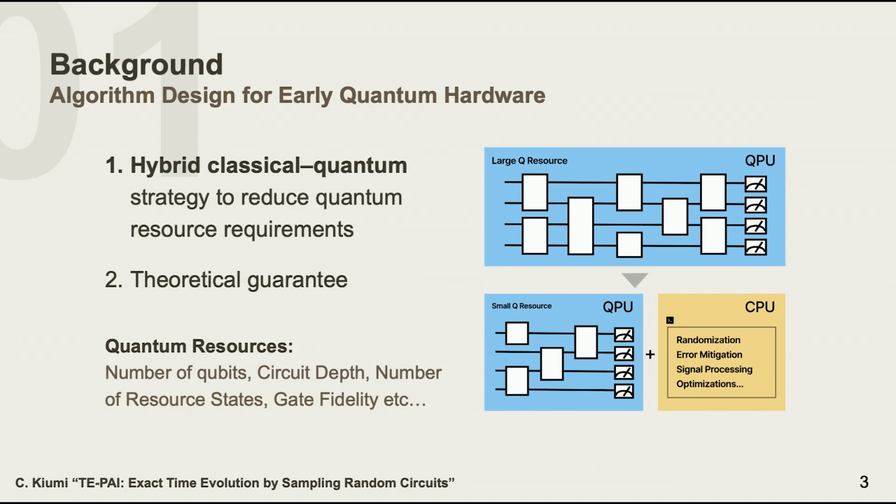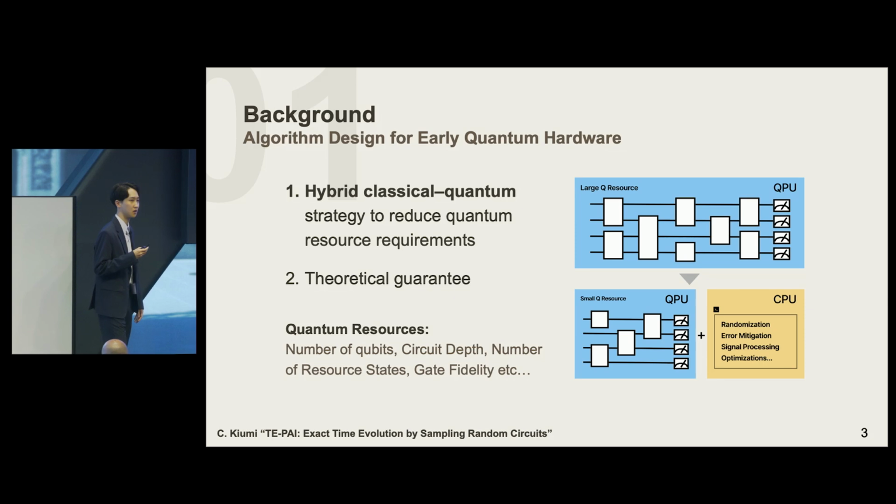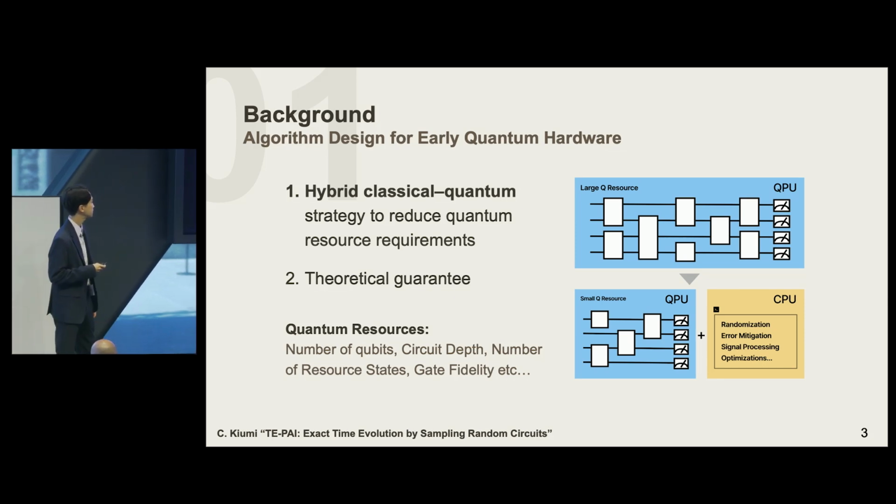So the existing quantum algorithm has large quantum resource requirements, and we add more classical processing to reduce the complexity of the quantum computations.